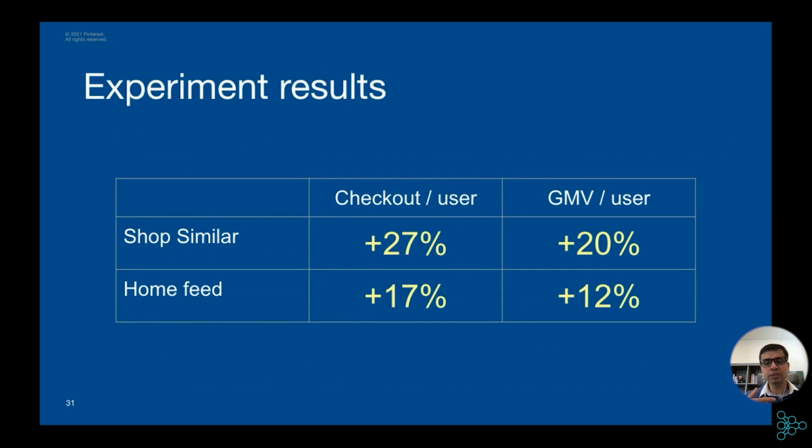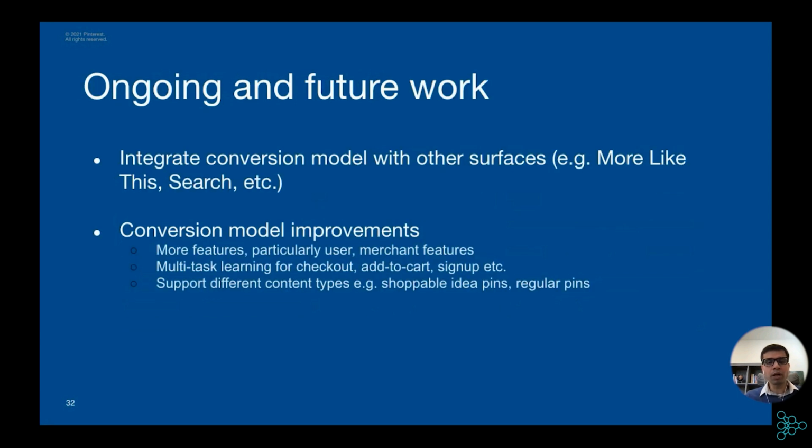On shop similar, we saw more than 20% increase in checkout and GMV. On home feed, the gain is a little bit lower. The reason is home feed shows product, but also shows a lot of non-product content. But still, the gain is more than 10%. And this is an ongoing work for us.